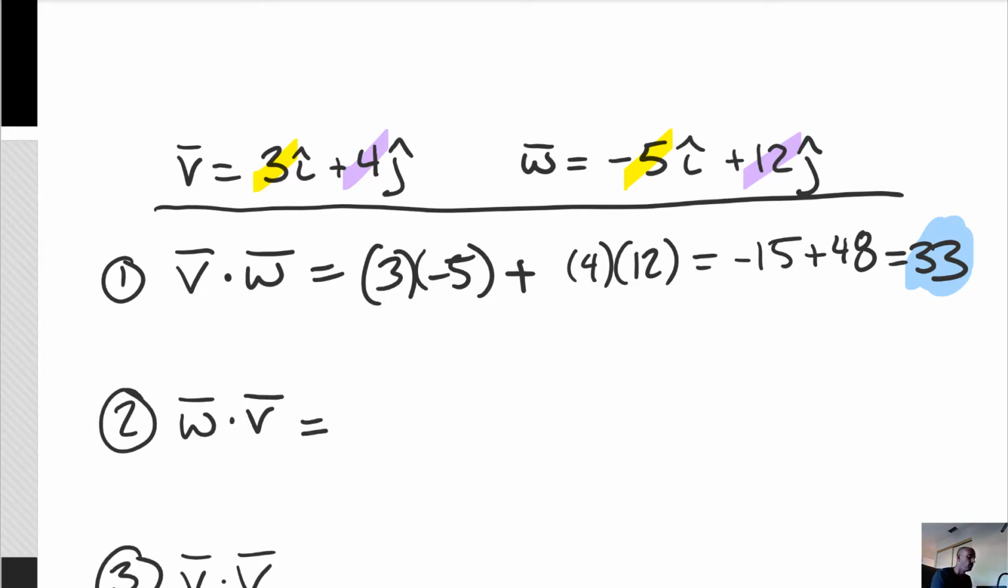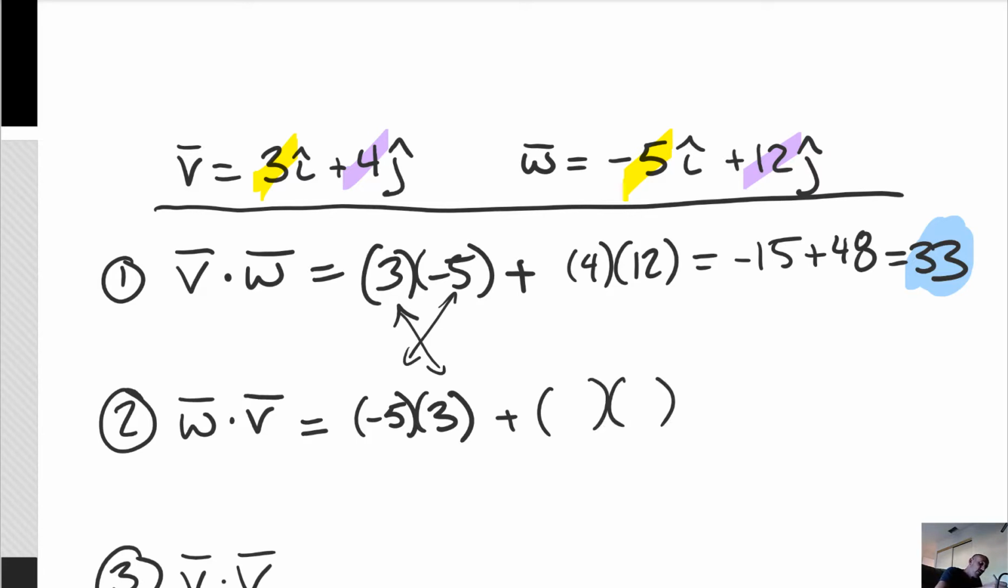So now it's W dotted with vector V. Okay, well, we better take our horizontal components and dot them together. Oh, it's going to make a big difference down here. -5 times +3, right? Because these two things are so different when you turn them around, huh? No, it's the same thing. Cool, now we're going to do the same thing with our other ones. It's the W vector, so we better take 12. Multiply the 12 times the 4, and it's still -15 plus 48. The answer, 33.